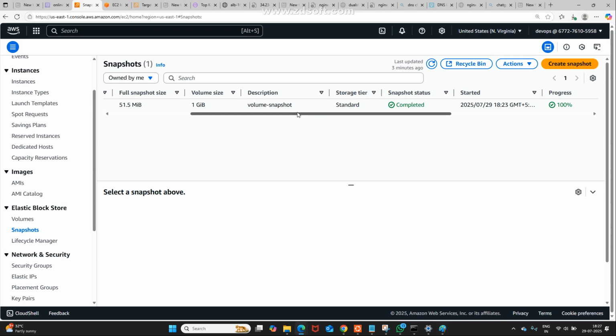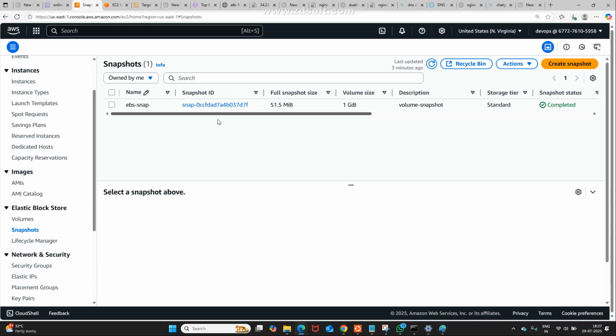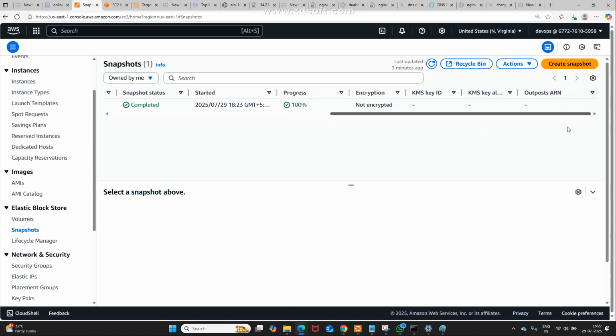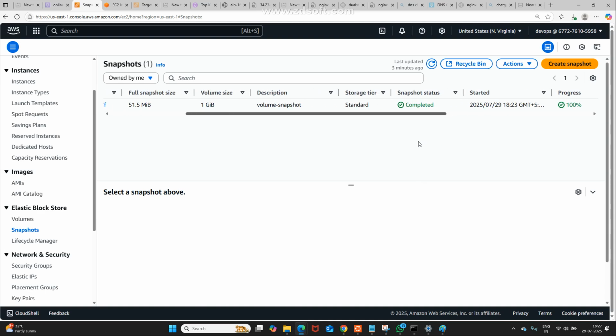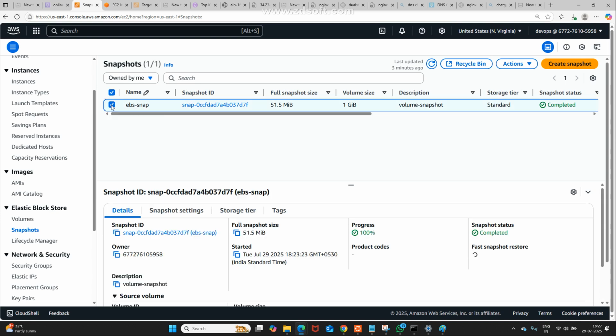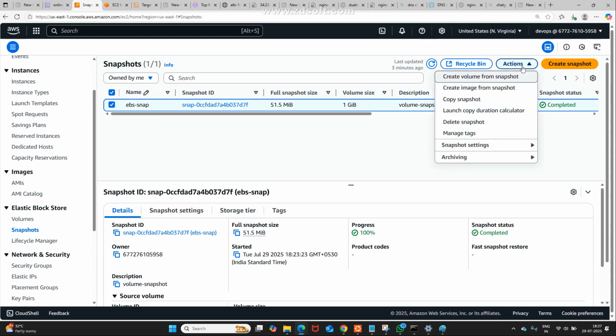Now, where is my snapshot? You select this snapshot carefully. Now, I am in the United States only, right? US is 1D according to our scenario. See, where this snapshot is created, there is nothing specific. For a snapshot, there is no specific availability zone; for a volume, there is. So select this one, go into actions, there is copy snapshot. Is it there? Copy snapshot. You need to copy it.